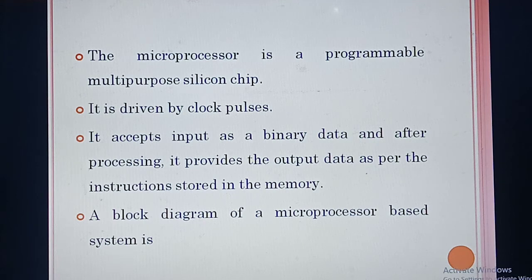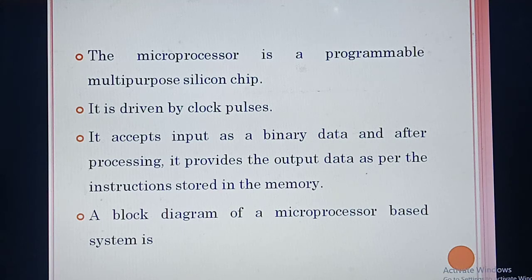Ones and zeros. For example, you give one word, hi. The word hi is converted to binary data, for example 101. So the particular word is converted to bits, that is ones and zeros. After your information is converted into binary data, the microprocessor inside the CPU accepts the binary data and processes it. Then it gives one output. After giving the output, where will it store? In the memory.